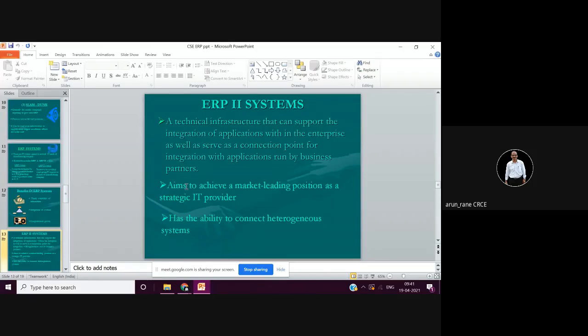Usually an entrepreneur doesn't just believe in one setup, so he has 4 to 5 different setups, so that if there is a slack in one setup, at least others are running fine. So ERP2 integrates all these different systems, even though the product is different.